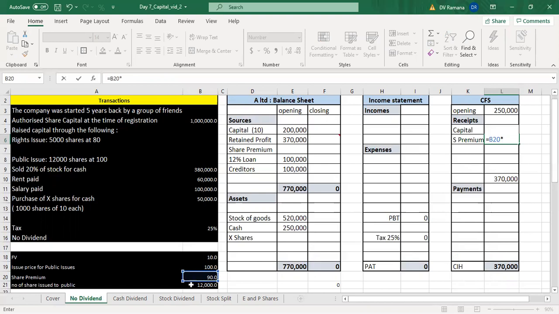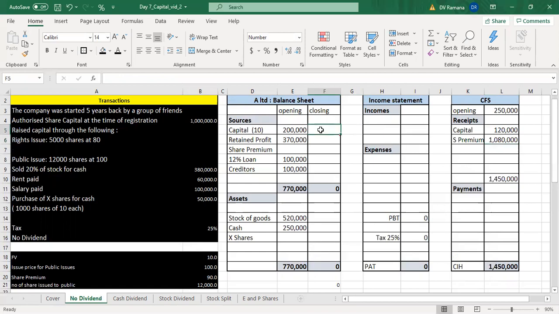The capital will increase by 120 and share premium should be shown separately.